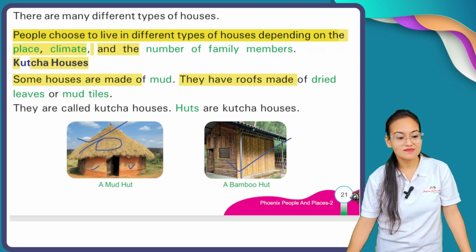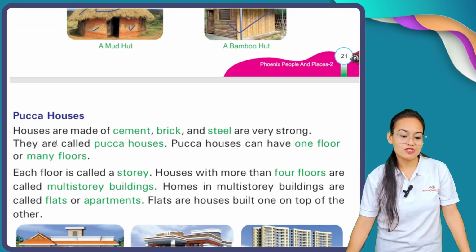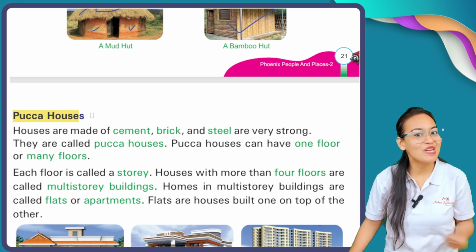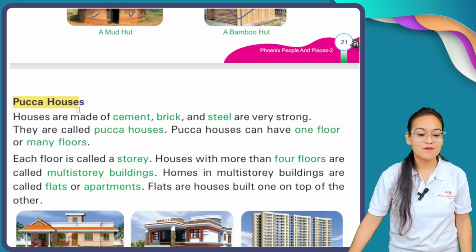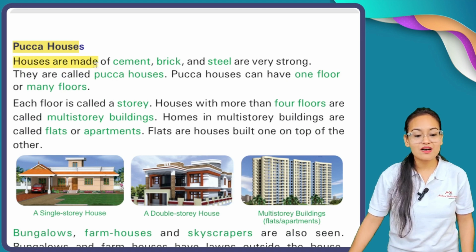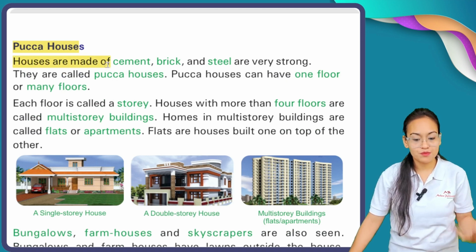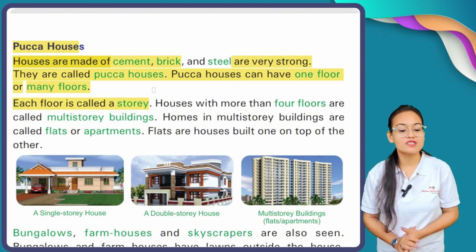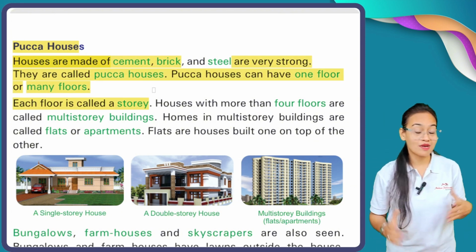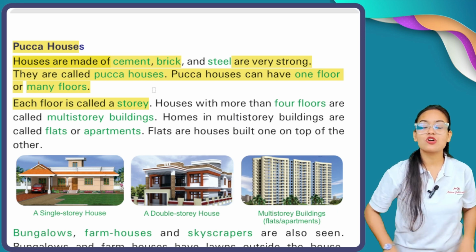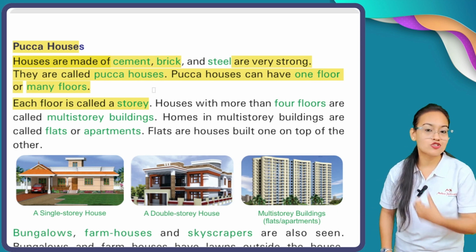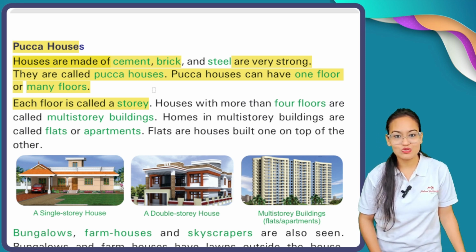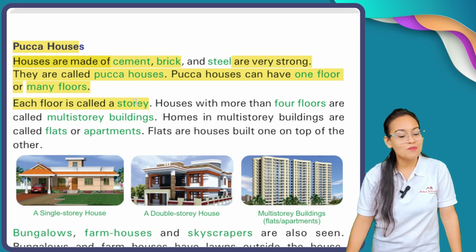Now, pakka houses. What is the meaning of pakka houses? Houses made of cement, brick and steel are very strong. And you know what, my dear students, the houses which are made up of cement, bricks or stones are very strong in nature. They are a kind of permanent house. They are called pakka houses.